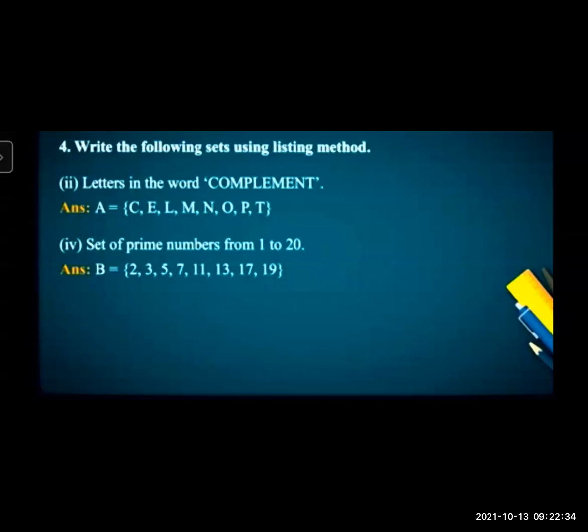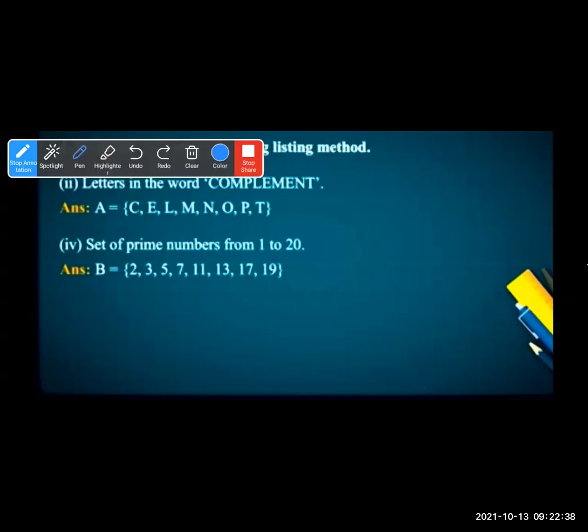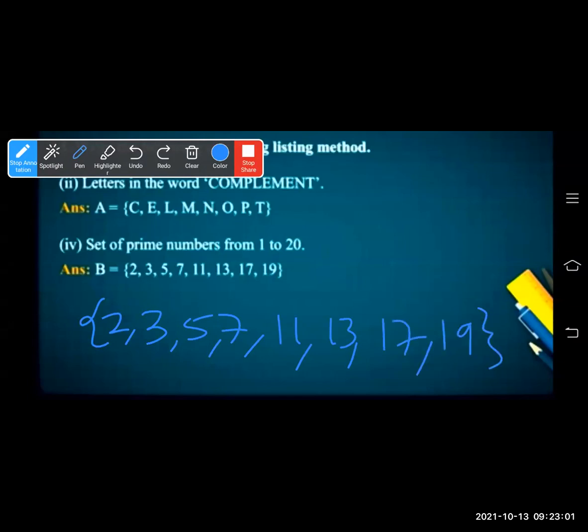Next question is set of prime numbers from 1 to 20. We'll name it set B. 1 is not a prime number. The first number is 2. Then after 2, all the odd numbers: 3, 5, 7, 9 is not a prime number, 11, 13, 15 is not a prime number, 17, 19. These are prime numbers between 1 and 20.